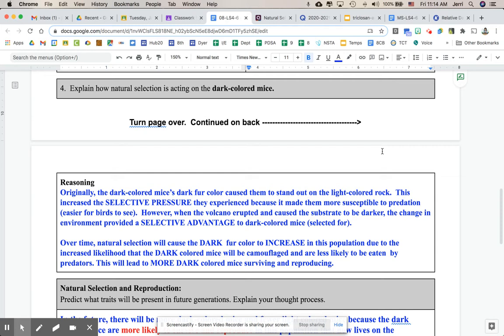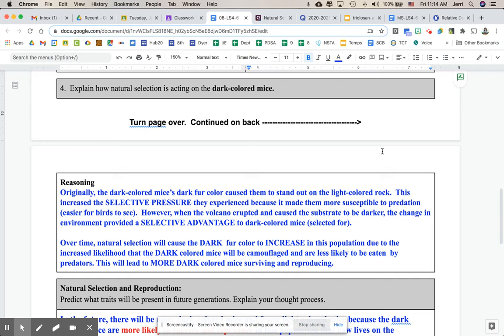And that's where you see at the end of the storyboard, there's a little sign that says adaptation. And so now we have a selective advantage because this adaptation of dark-colored fur allows these dark-colored mice to be more likely to survive and reproduce. Does that mean they'll absolutely survive and reproduce? No, not necessarily. There are plenty of other things that could happen. However, it makes them more likely to survive and reproduce than the light-colored mice because the light-colored mice are easier to see for the predators.